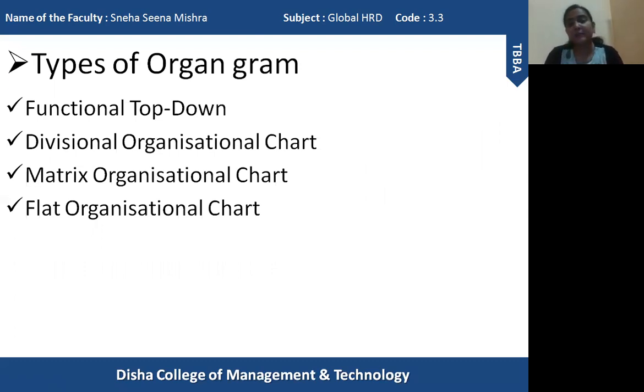Okay, so here you can see that I have divided types of organogram into four categories, taking into consideration these four organizational structures. The first one is functional top down, the second one is divisional organization chart, the third one is matrix organization chart, and the fourth one is flat organizational chart. Okay, so like I said, these are the four types of organizational chart which represent the organizational structure. Okay.